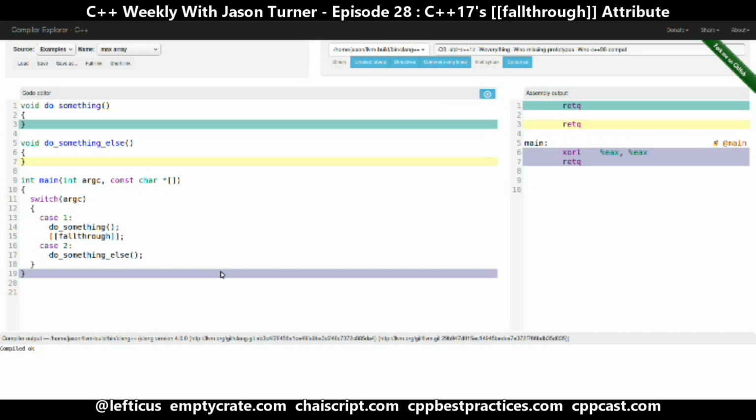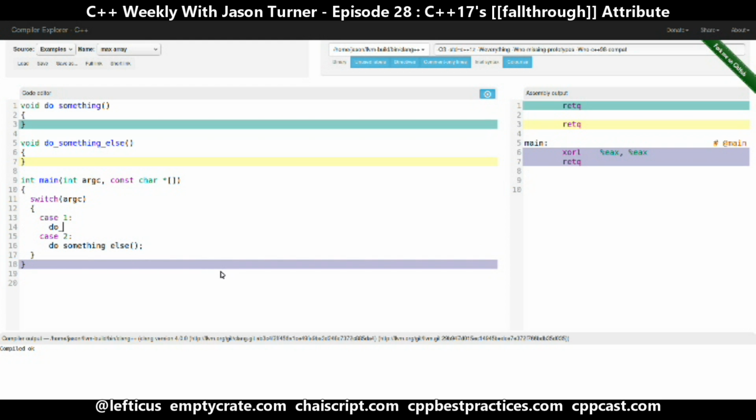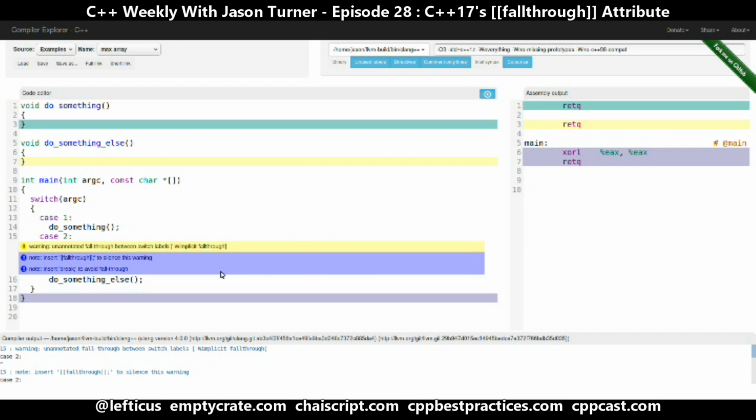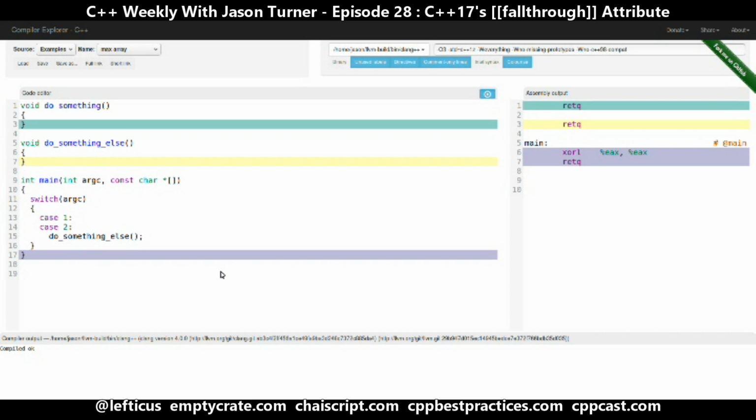That is one of the powerful features of switch statements, where if you say you want case 1 and case 2 to do the same thing, then in this particular use, the compiler does not warn you because there is nothing going on in case 1. So it only gives you that warning if you put something in case 1. Then it tells you need to put a fallthrough or a break statement. But if you're obviously intending for two switch cases to do the same thing, then you do not get a warning.